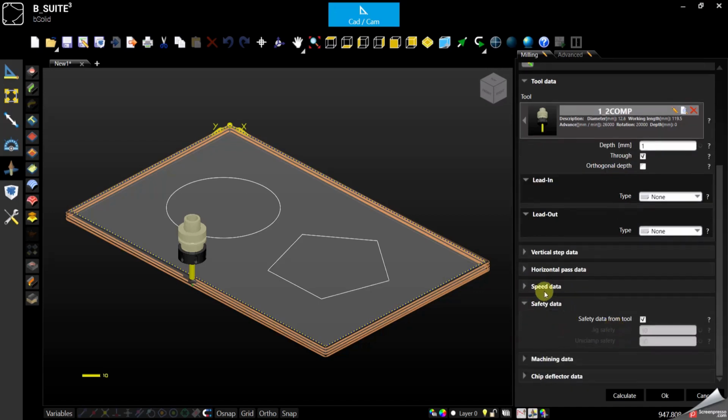Safety, same thing as the speed data. It takes the default, directly from the tool. Otherwise, you are able to turn the default off and change it, maybe because for a particular case you want to stay a little bit safer.